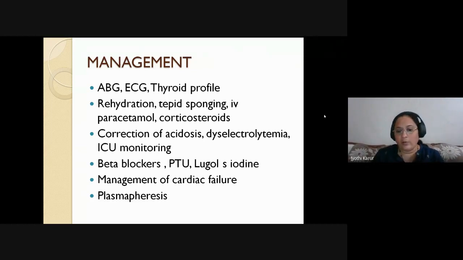You have to give beta blockers, propylthiouracil, Lugol's iodine, and then manage cardiac failure. In very severe cases, you have to go ahead with plasmapheresis.